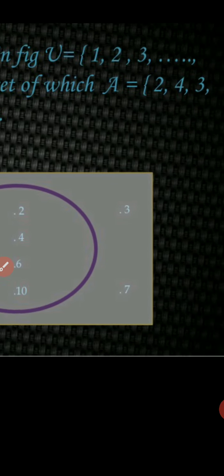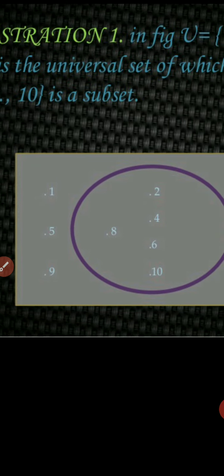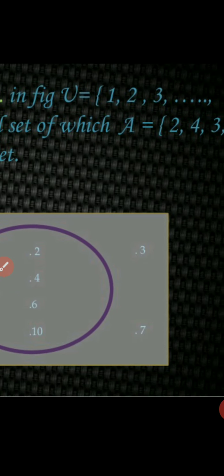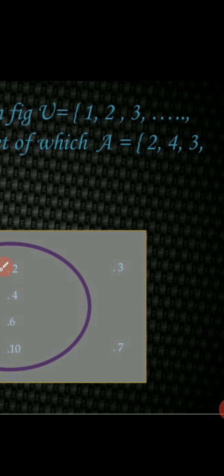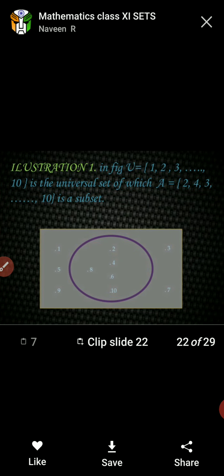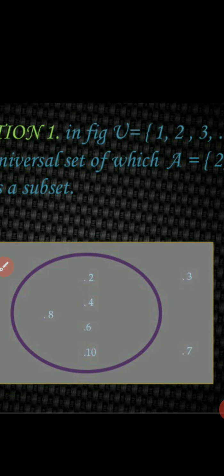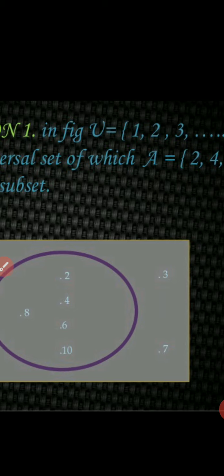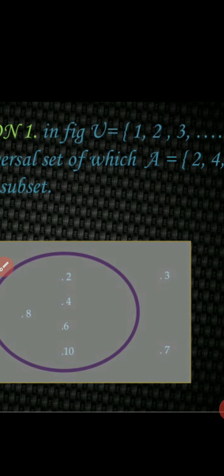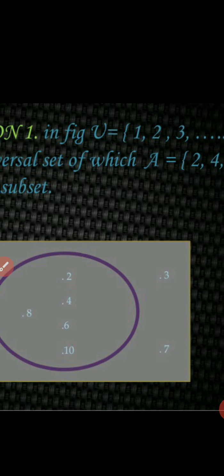A is the subset of the universal set, having 2, 4, 6; by mistake 3 is not written here, and 3 must also be inside this circle. Okay.